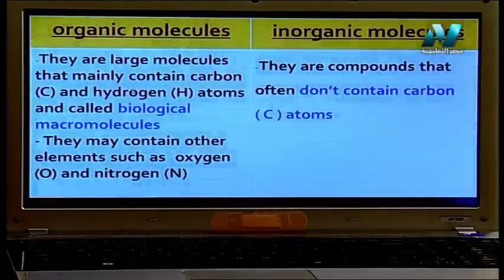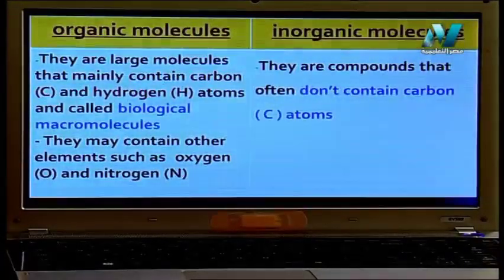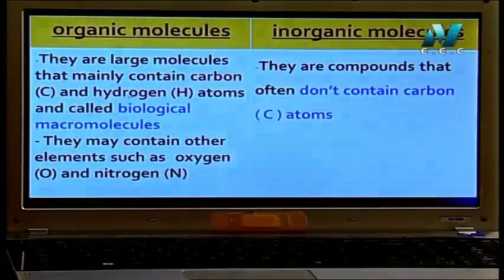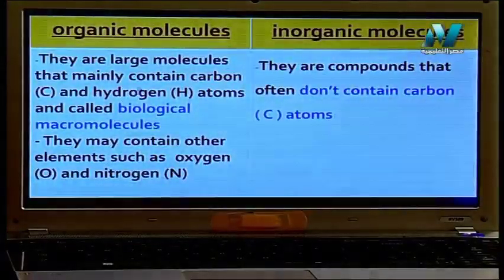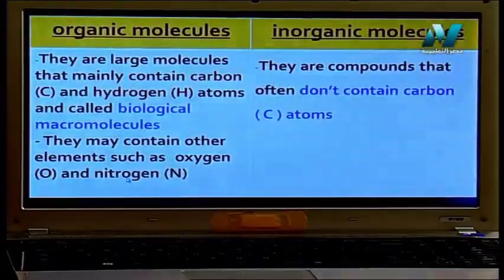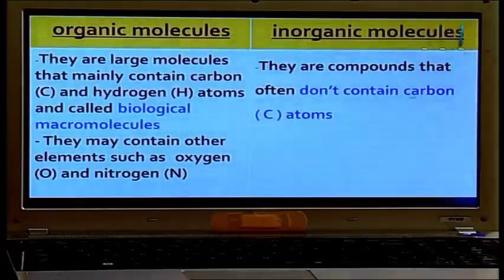Organic, containing carbon and hydrogen atoms in their structure. This is very important. We can call them hydrocarbon molecules, or organic molecules. These molecules may contain oxygen, nitrogen, or other elements. But inorganic molecules don't contain carbon atoms in their structure.